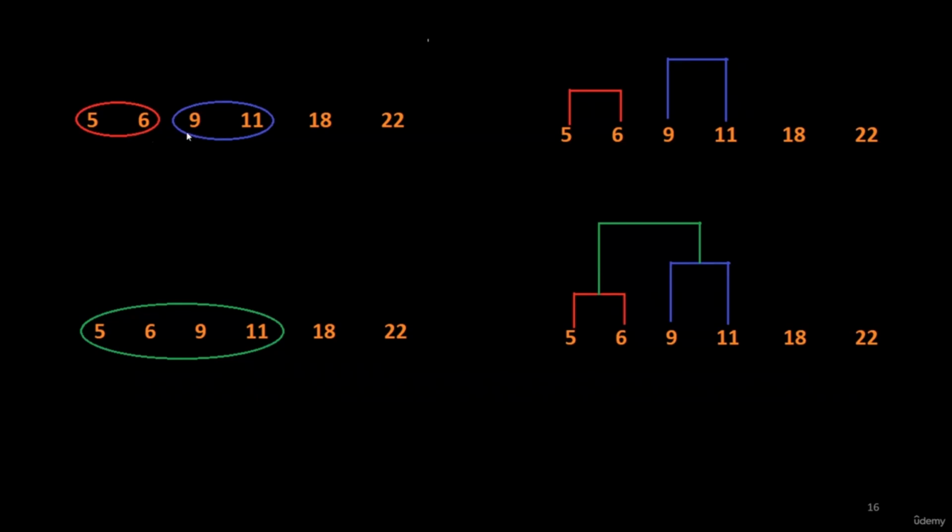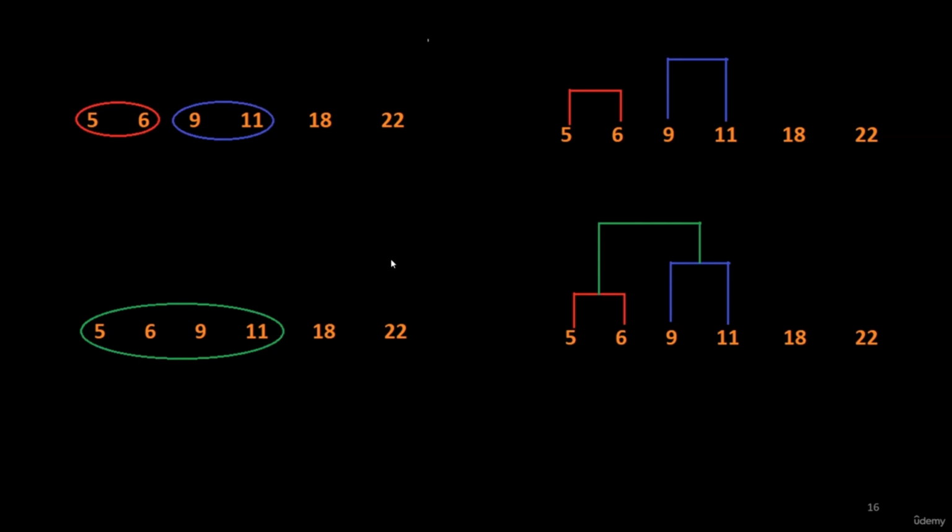Now, these two red and blue clusters are closest because the distance between these two clusters is 3, that is 9 minus 6. And here the distance is 7 and here the distance is 4. Now merge these two clusters to form a single cluster. In the dendrogram, we will draw like this. As we move on, we are making the clusters and we are also drawing the dendrogram in parallel. So we can see that we have started reducing the number of clusters, and now we have a cluster here and these two. So we have basically 3 clusters, 1, 2, and 3.